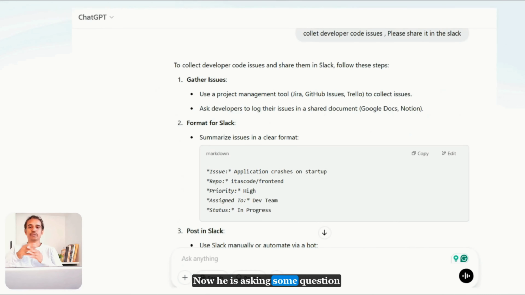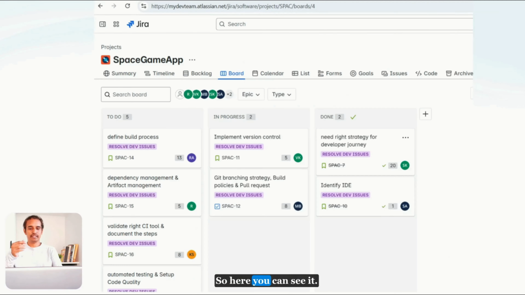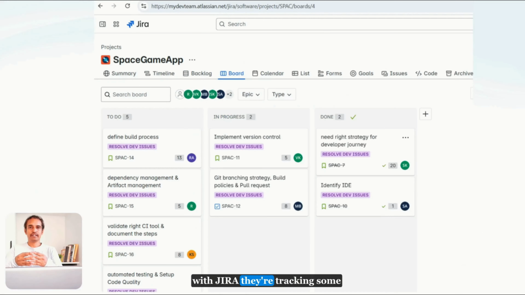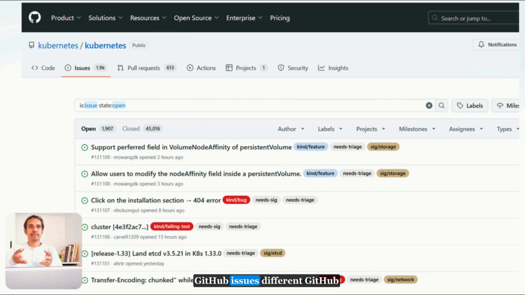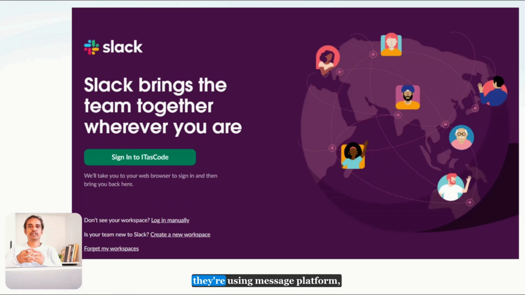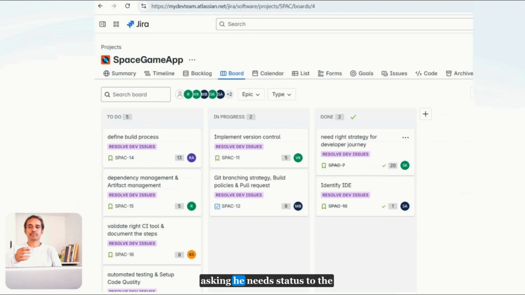Now he is asking some questions within the chatbot. Let us imagine: if you ask this question, it requires some tools integration. It will give you the detailed integration steps, but it won't give you the direct output. So here you can see our teams are using Jira. They are tracking their user stories and epics, all these things. Similarly, you can see GitHub issues, and also pull requests. And they are using Slack, their messaging platform and communication tool. Now this project manager needs the status within Slack by integrating all these scenarios.